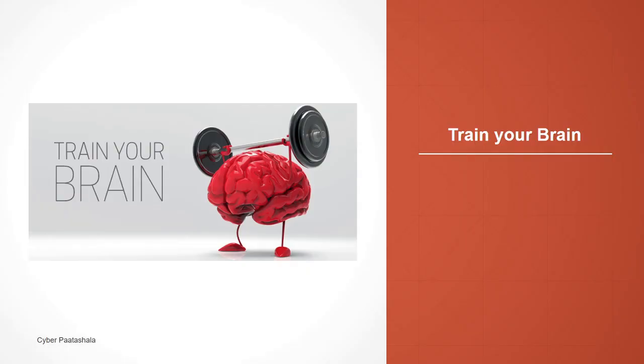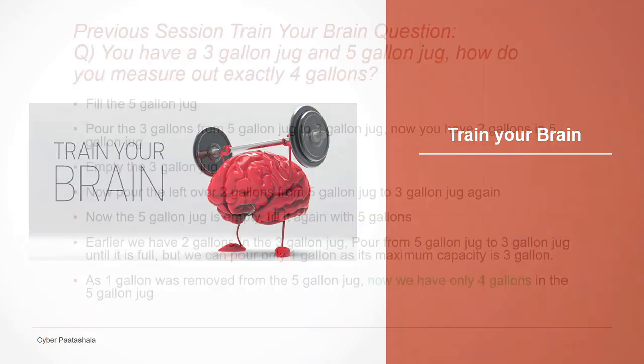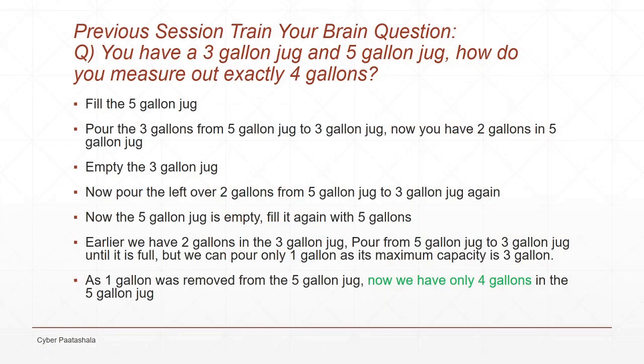Next is the Train Your Brain session. The previous session's Train Your Brain question is: you have a 3-gallon jug and a 5-gallon jug. How do you measure out exactly 4 gallons? First fill the 5-gallon jug and pour 3 gallons from the 5-gallon jug into the 3-gallon jug. Now you will have 2 gallons in the 5-gallon jug. Now empty the 3-gallon jug. Now pour the leftover 2 gallons from the 5-gallon jug into the 3-gallon jug.